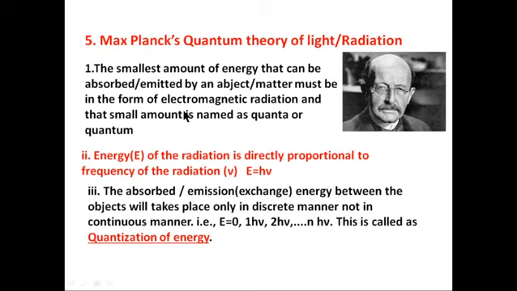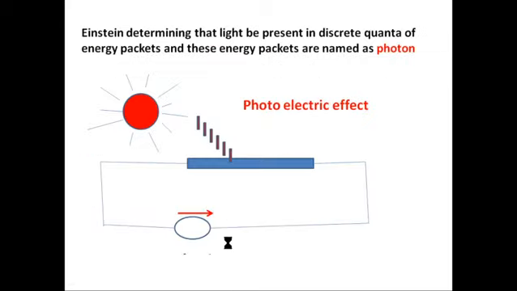One is that the object will radiate or emit radiation only in the form of small amounts of radiation. That amount is named the quanta. The energy is directly proportional to the frequency of the radiation. That energy exists only in a discrete manner, the exchange of energy in the form of discrete packets. So that is named the quantization of energy.